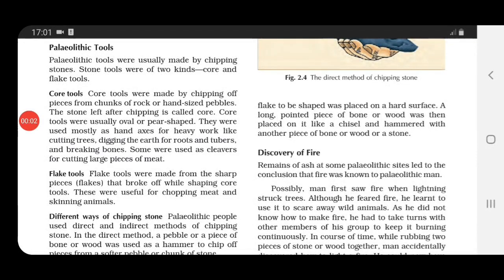Now talking about Paleolithic tools, children. How were these Paleolithic tools made? Paleolithic tools were usually made by chipping stones. Now what is the meaning of chipping? To break a small piece off the edge or surface of stones or any other thing. That is the meaning of chipping. Now stone tools basically were of two kinds, core tools and flake tools. Now let us study them in detail.